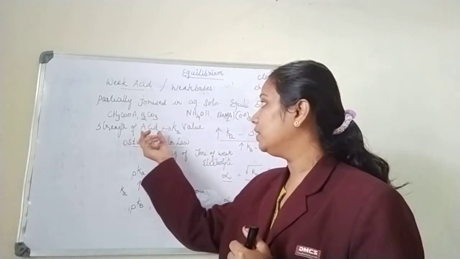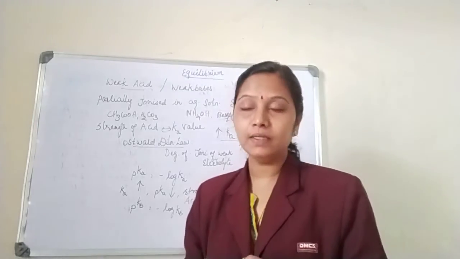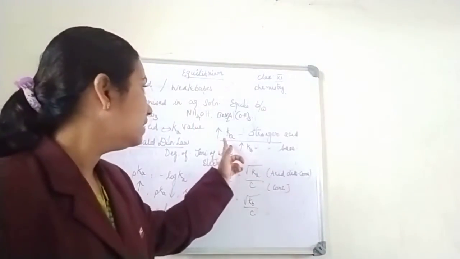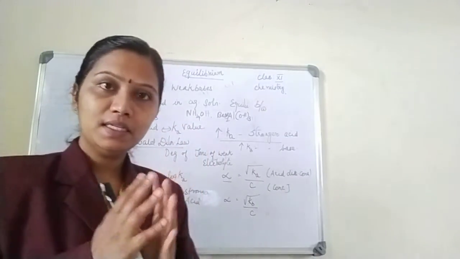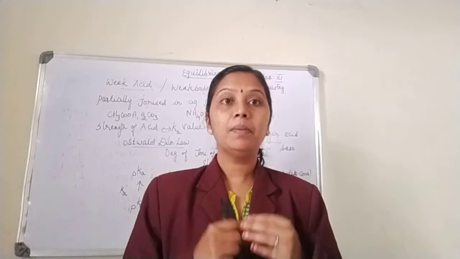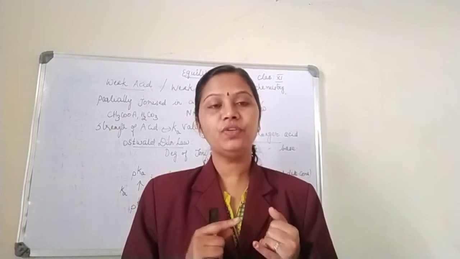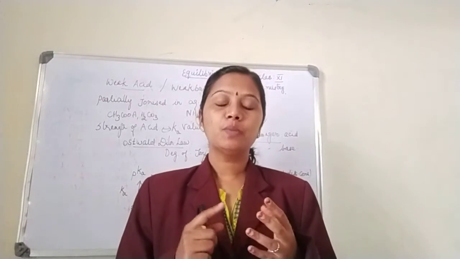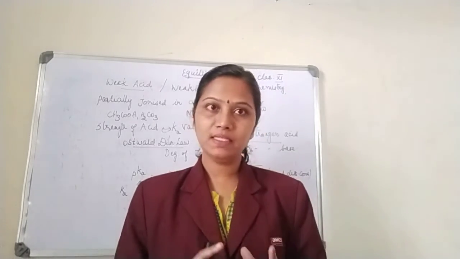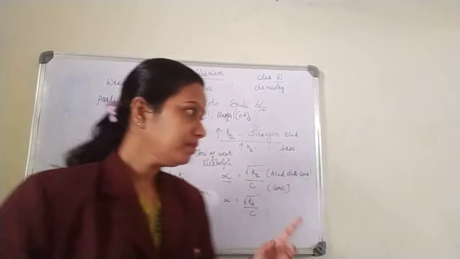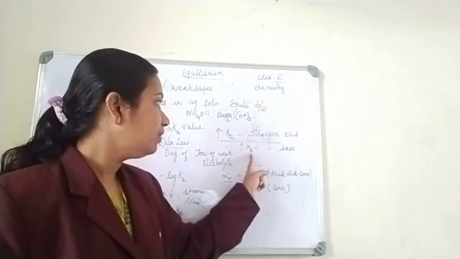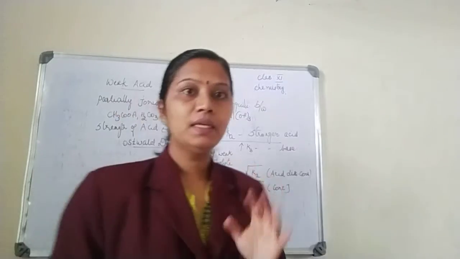How will you know whether your acid is strong or weak? If the value of Ka is more, then the acid is stronger. So you will determine the strength of an acid and base by knowing the value of Ka and Kb. By knowing Ka and Kb, I will know whether my acid or base is stronger or weaker. If the value of Ka is more, it's a stronger acid. If the value of Kb is more, then it's a strong base.